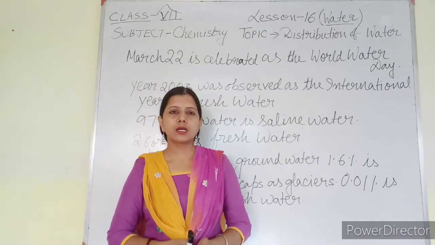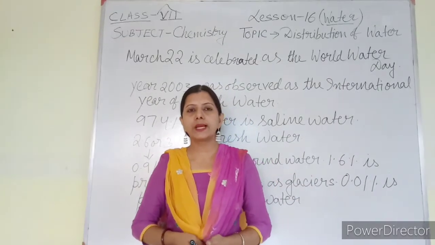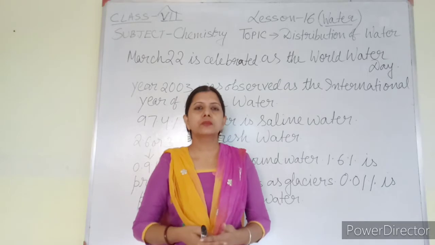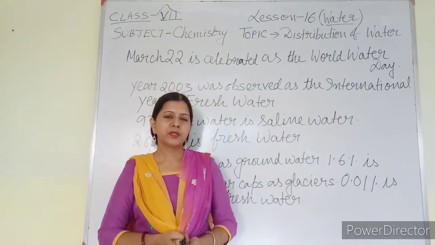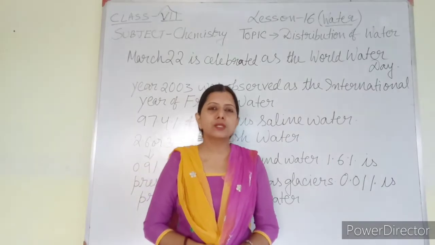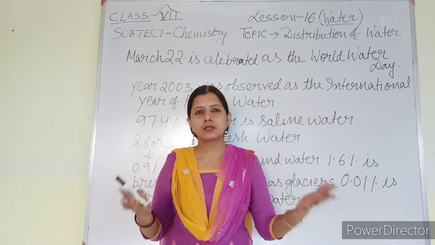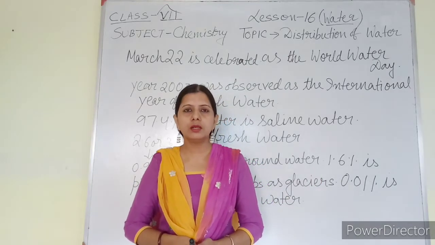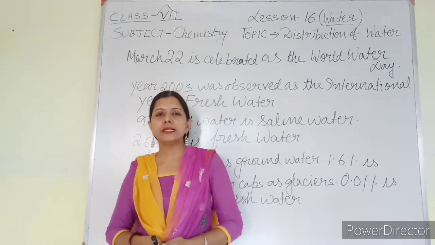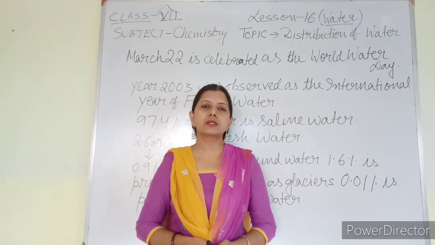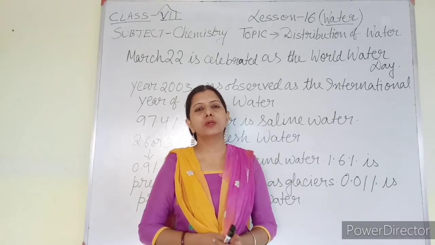On the earth's crust, among all the planets, earth is the only planet where the amount of water present is enough for the survival of living organisms. Now you know, from the very junior classes you are learning, that 3/4 of the earth's surface is covered with water and 1/4 is covered with land. 3/4 means nearly 71% of the surface of the earth's crust is covered with water.